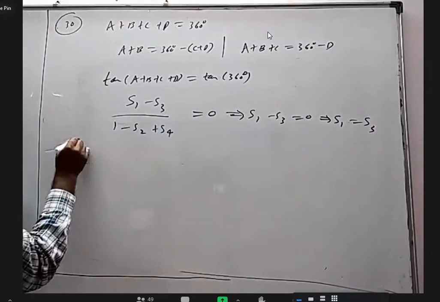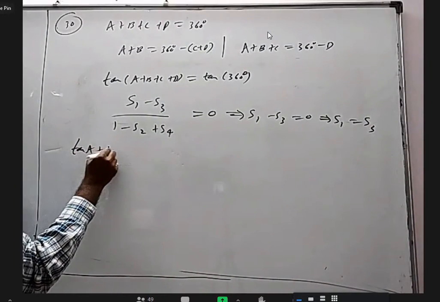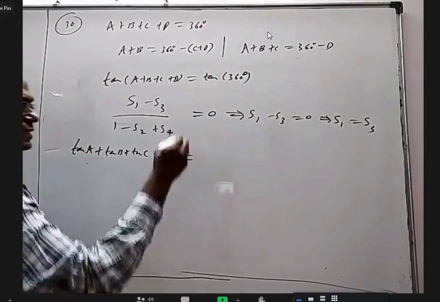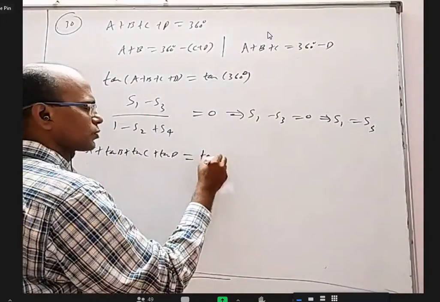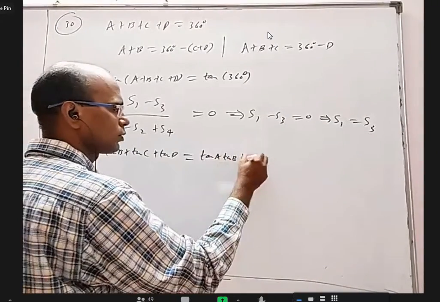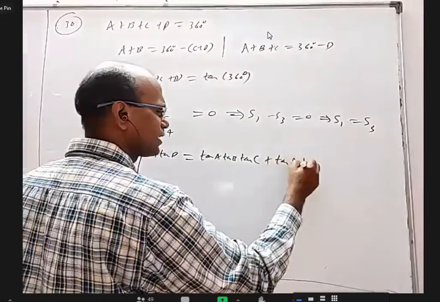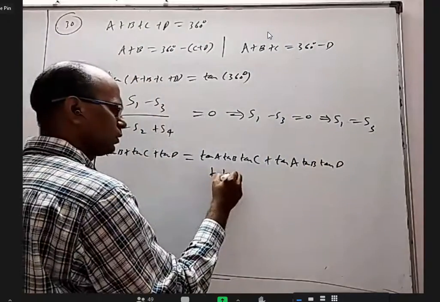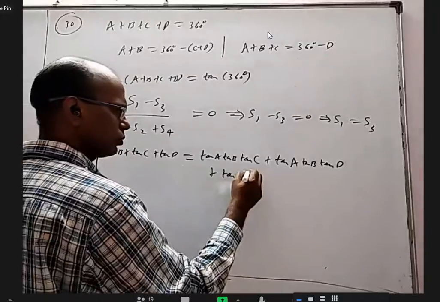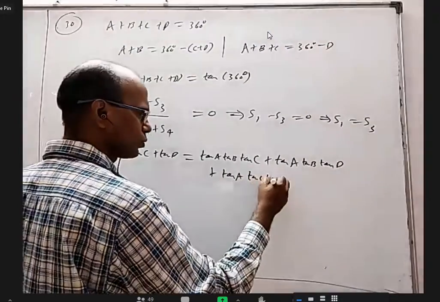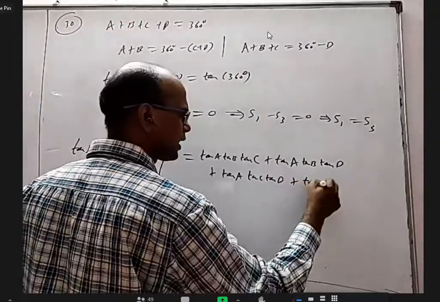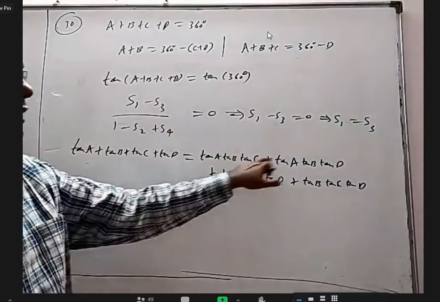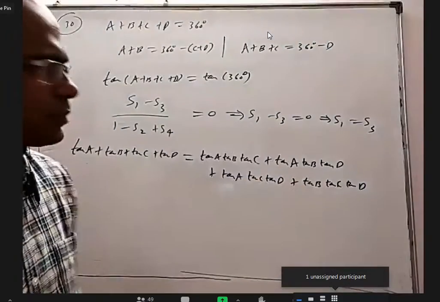But what is S1? Tan A plus tan B plus tan C plus tan D. S3 means three things you have to multiply. So tan A into tan B into tan C, tan A into tan B into tan D, tan A into tan C into tan D, and tan B into tan C into tan D. Here D is missing, here C is missing, here B is missing, here A is missing.